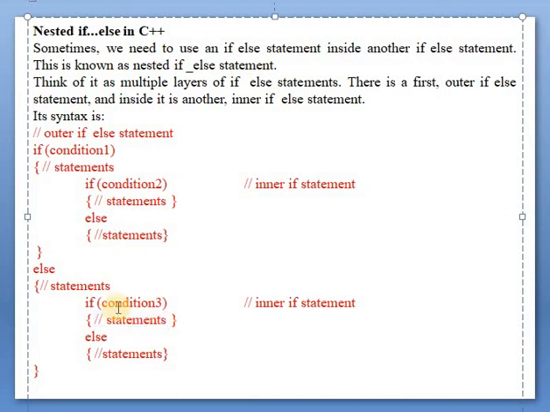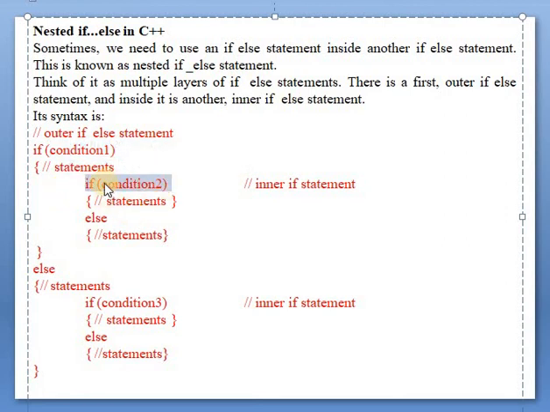Suppose condition 1 is false, it will come directly to the else. In the else, here again is condition 3. If condition 3 is correct, it will execute the statement part. If condition 3 is false, it will execute this else part.